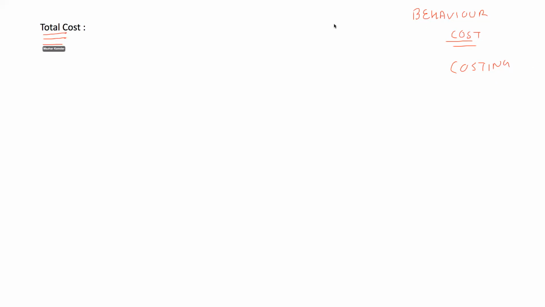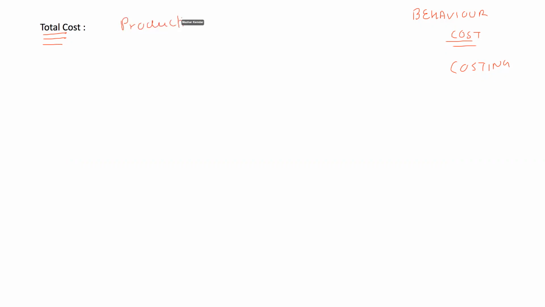When we're talking about total cost, we are talking about our total cost of production. Production means when you're producing the goods.